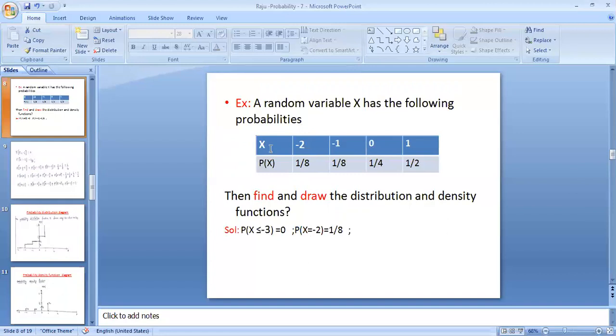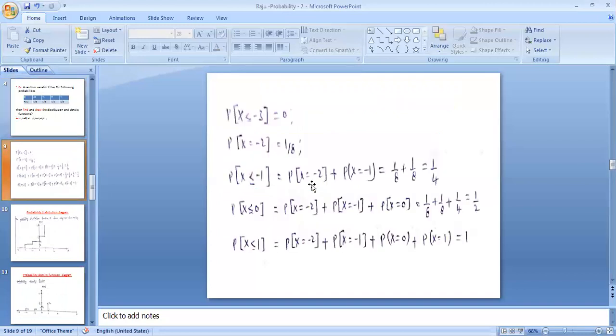So that is the reason this probability is equal to 0. You can directly write P of X less than or equal to -2, that probability is 1 by 8. And similarly you can write the probability of X less than or equal to -1. The value before -1 is X equal to -2, so that is 1 by 8 plus 1 by 8, equal to 1 by 4. And next, coming to the probability of X less than or equal to 0: up to 0, the values are probability of X equal to -2, probability of X equal to -1, probability of X equal to 0.